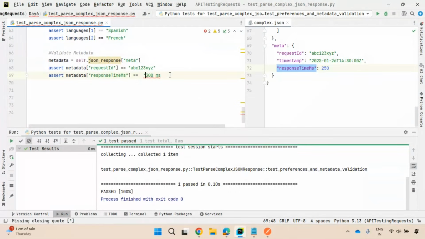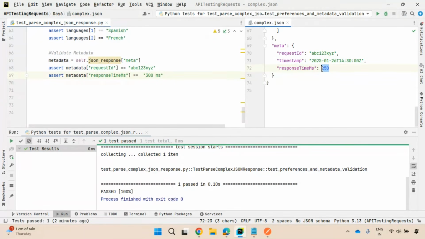So 300. But observe here, it is 250, right? I'll remove these quotes also because I'll keep this as an integer. Here they have specified an integer. Here also I'm specifying an integer, but the values are not matching, right? Here it is 300 they're expecting, and in the JSON response you have this 250. So I'll execute this. When I execute this, it will fail. At the time of failing, I'll have this message also: response time mismatch. Only this assertion will fail.